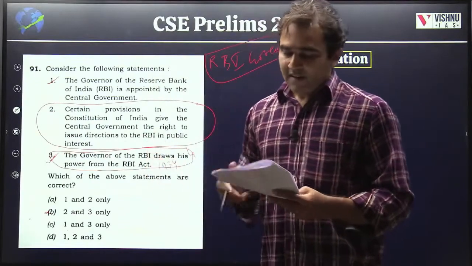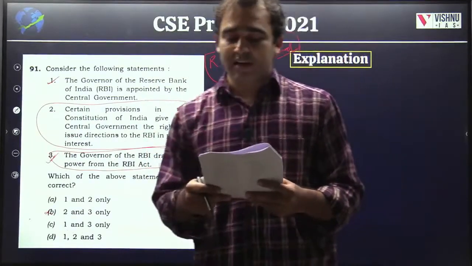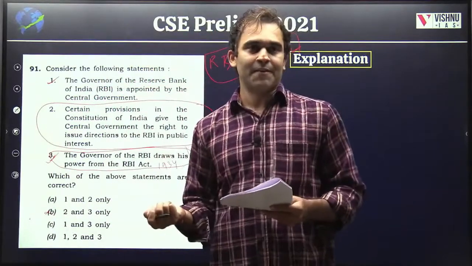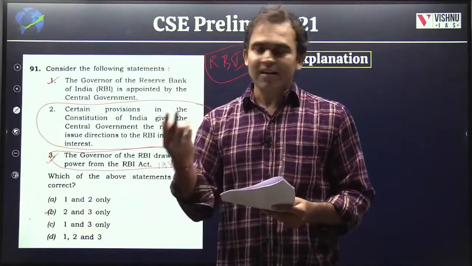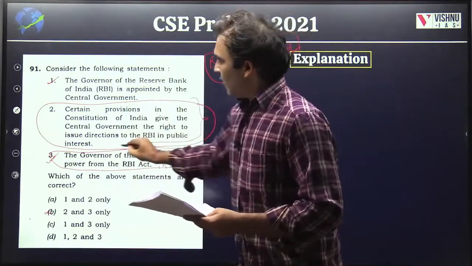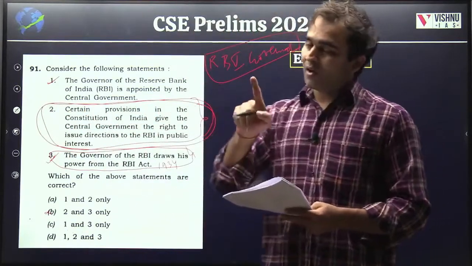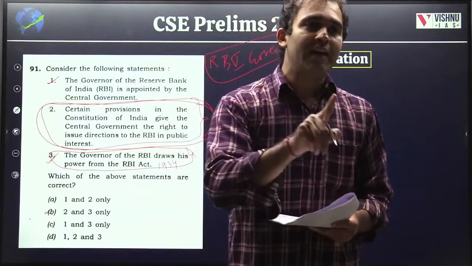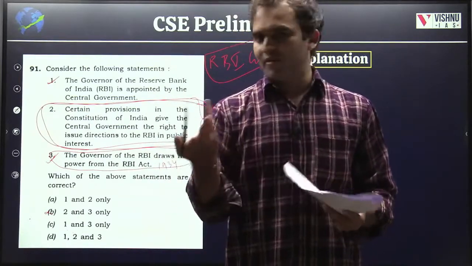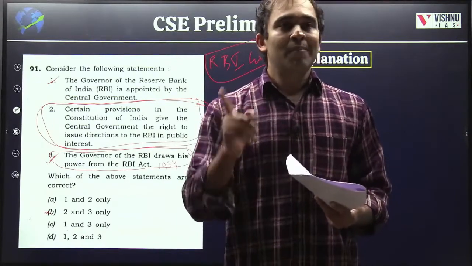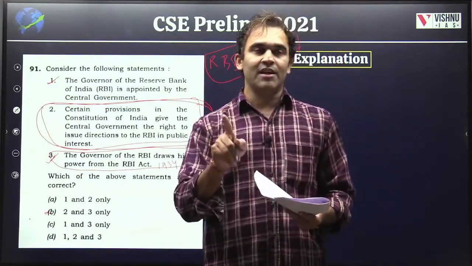So what is the statement saying? Certain provisions in the Constitution of India give the central government the right to issue directions to the RBI in public interest. Normally we can understand that yes, government can always give RBI certain directions in public interest. Yes, Government of India always has that responsibility and also it has powers. But where is the government deriving its powers?